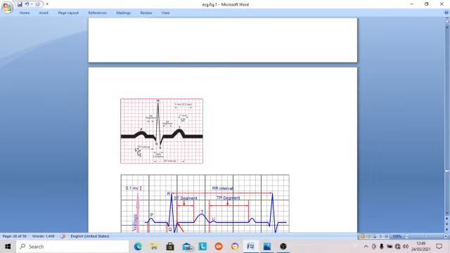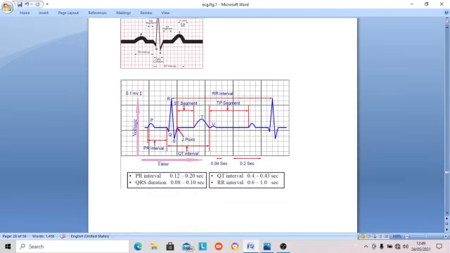And the intervals, the PR interval is most important, because it is the time taken for the impulse to travel from the SA node to the first part of the ventricle. When it is lengthened, that means heart block, the impulse is delayed. Because these are very important, that's why we are repeating it. PR interval is 0.12 to 0.16 second, that's all. If it is more than 0.16, it is abnormal, delayed.